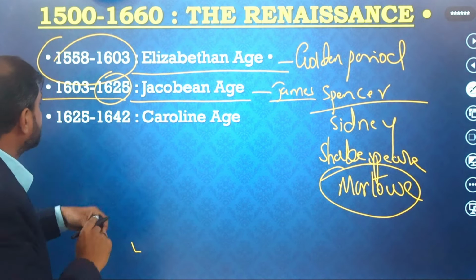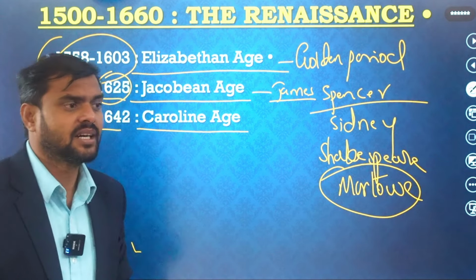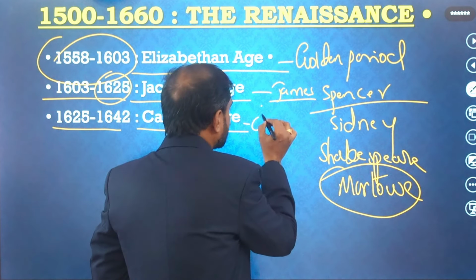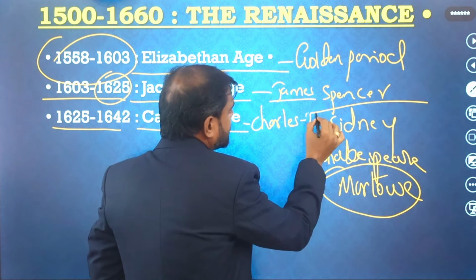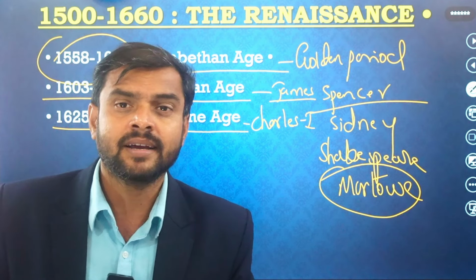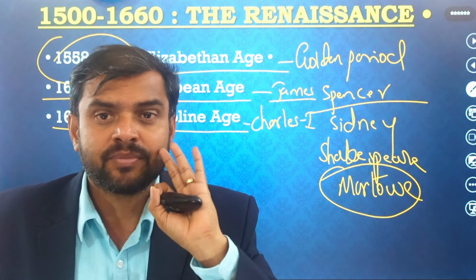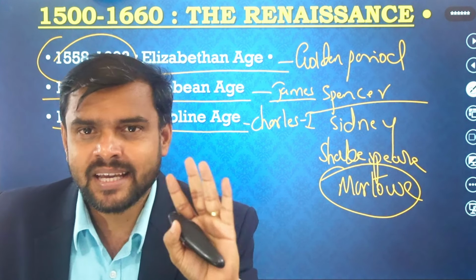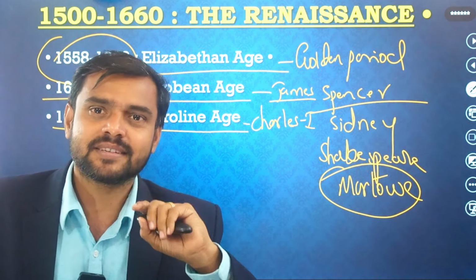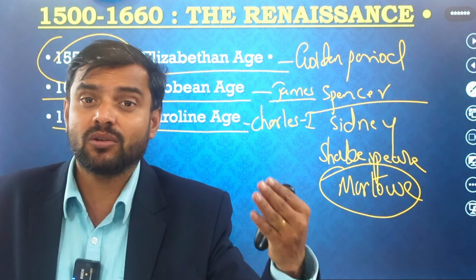And after that, from 1625 to 1642, it is called the Carolean age. Carolean age means Charles I became king of England. So that's why this period is called the Carolean age. There are 3 writers, Robert Herrick, Lovelace and Suckling. These are the 3 major writers. They are followers of Charles I. When Charles I was beheaded, one of the writers committed suicide. Why? Because he was such a follower. They were great followers of the king at that time.